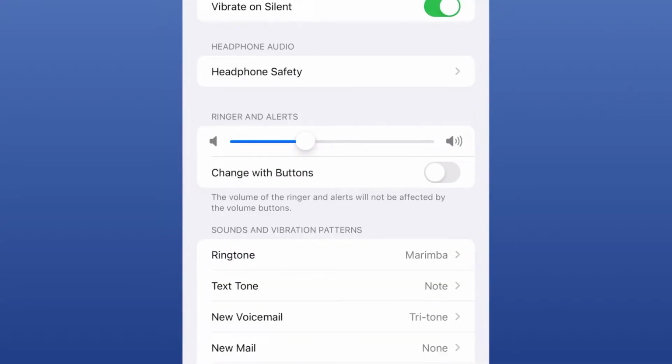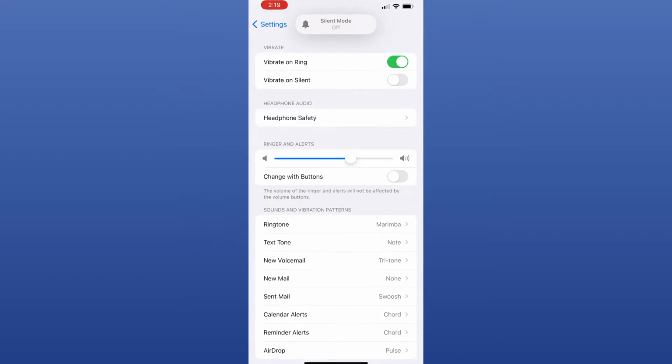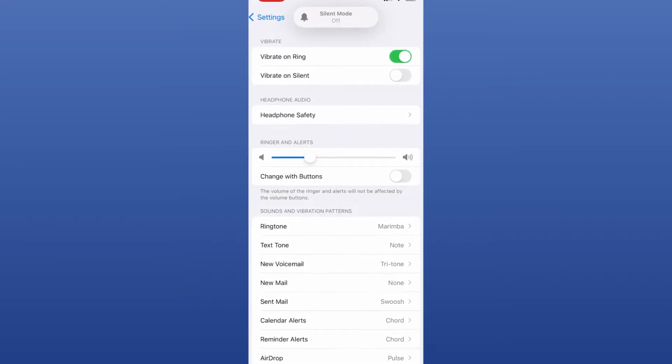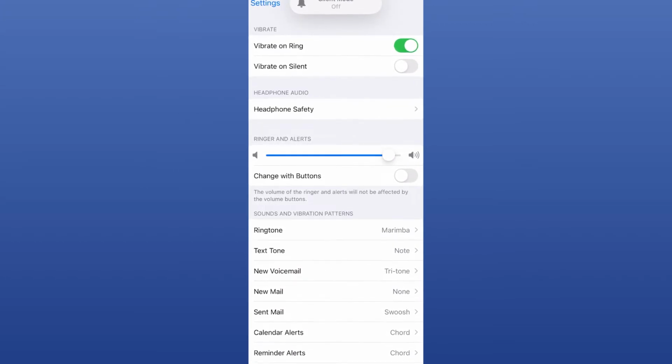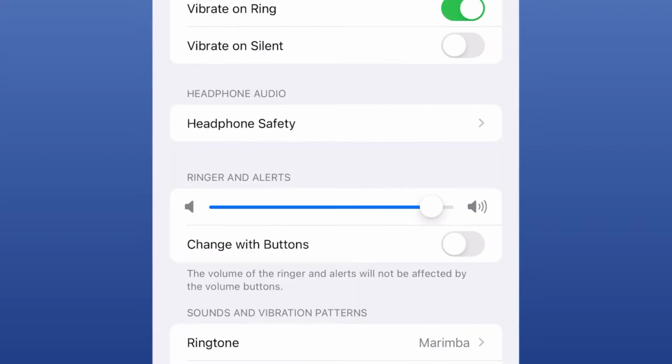Through this slider, you can increase or decrease the ringtone volume. If you want to use buttons to increase or decrease the volume, then enable this option, Change with Buttons.